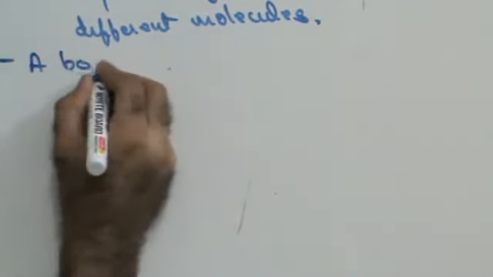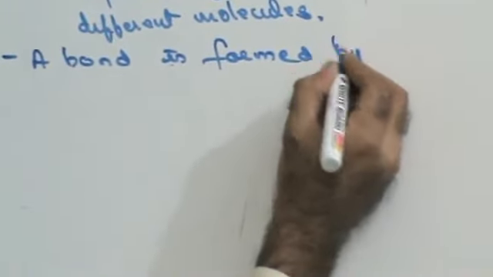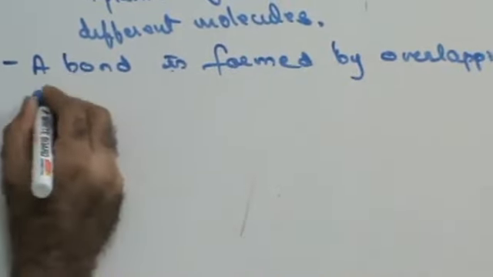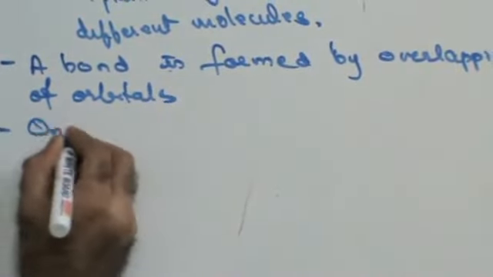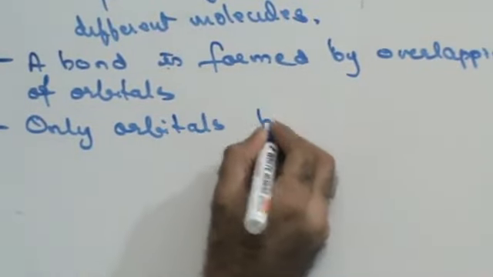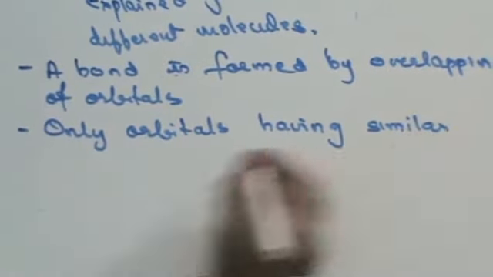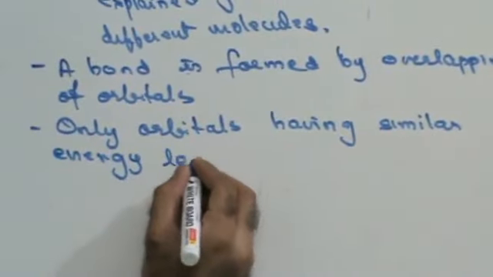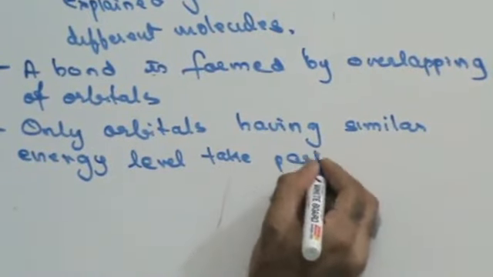A bond is formed by overlapping of orbitals. Only orbitals having similar energy levels take part.